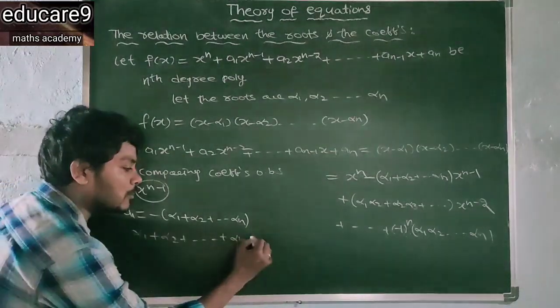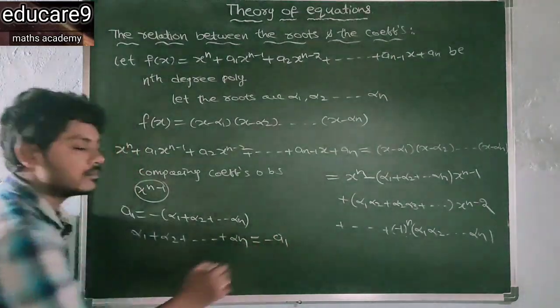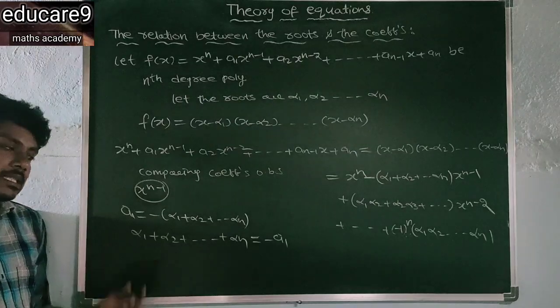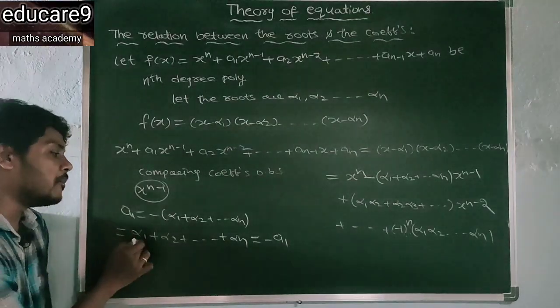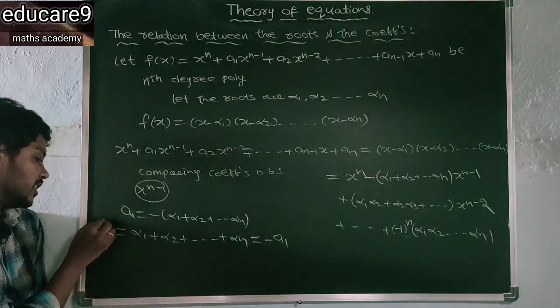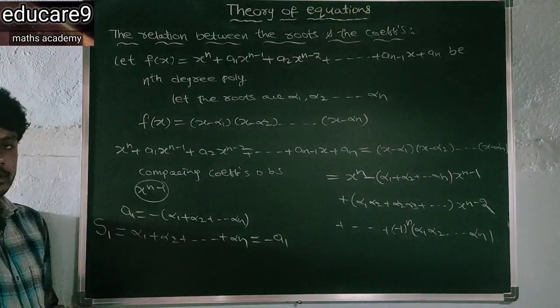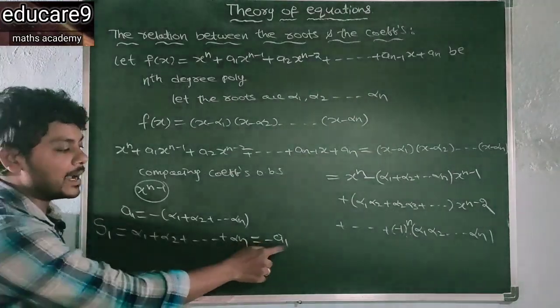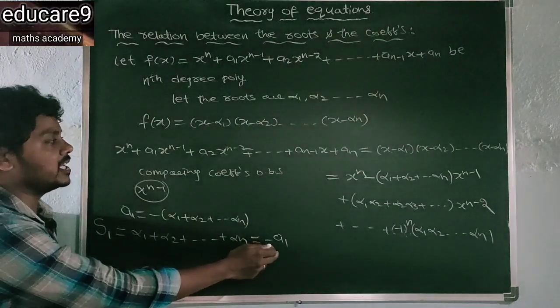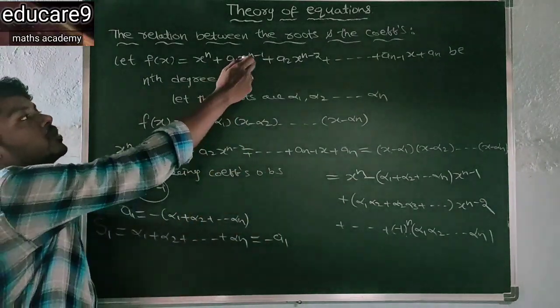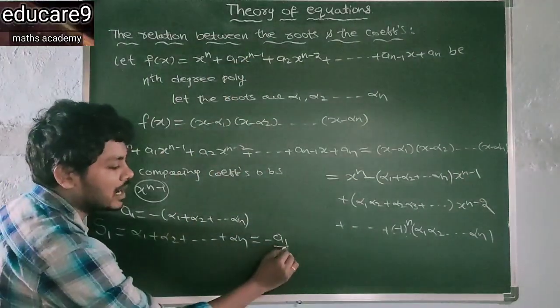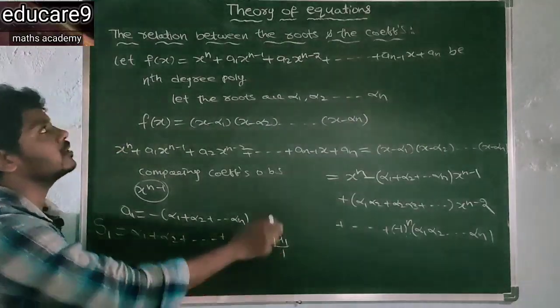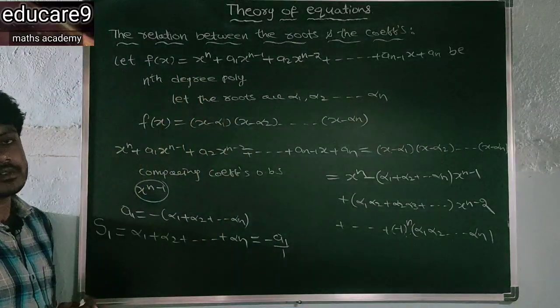So this is minus a1. Clearly this is the sum of the roots, denoted by S1. So what is that? Minus a1. Here a1 is the coefficient of x to the power of n minus 1, divided by 1, and 1 is the coefficient of x to the power of n.